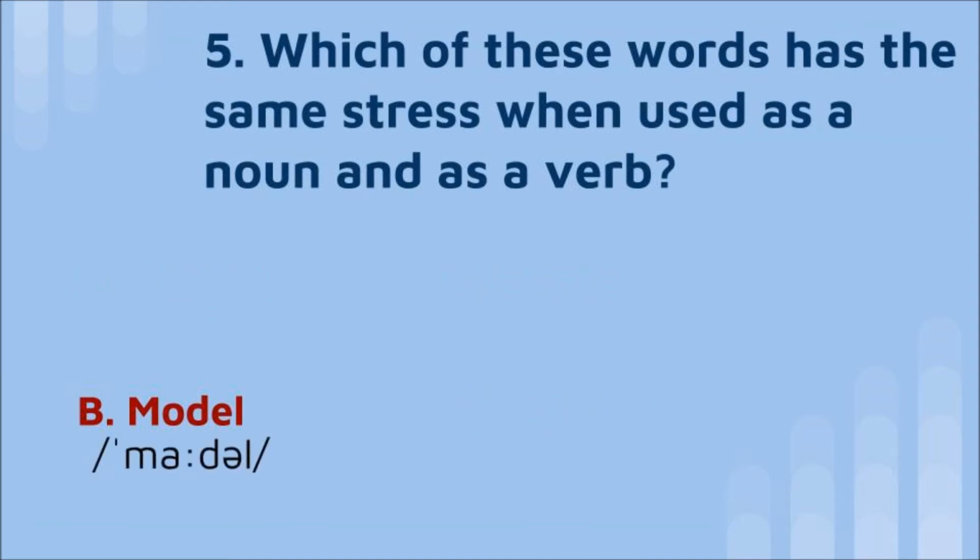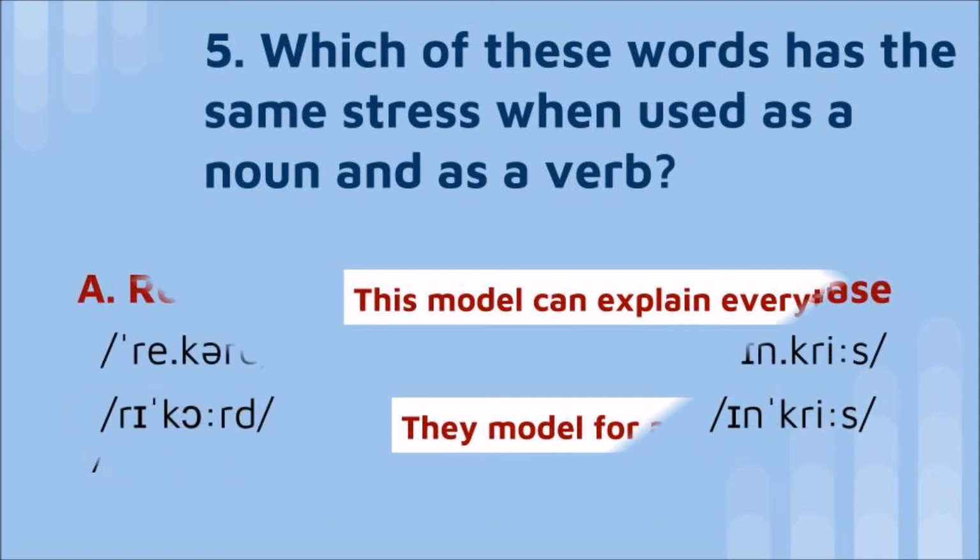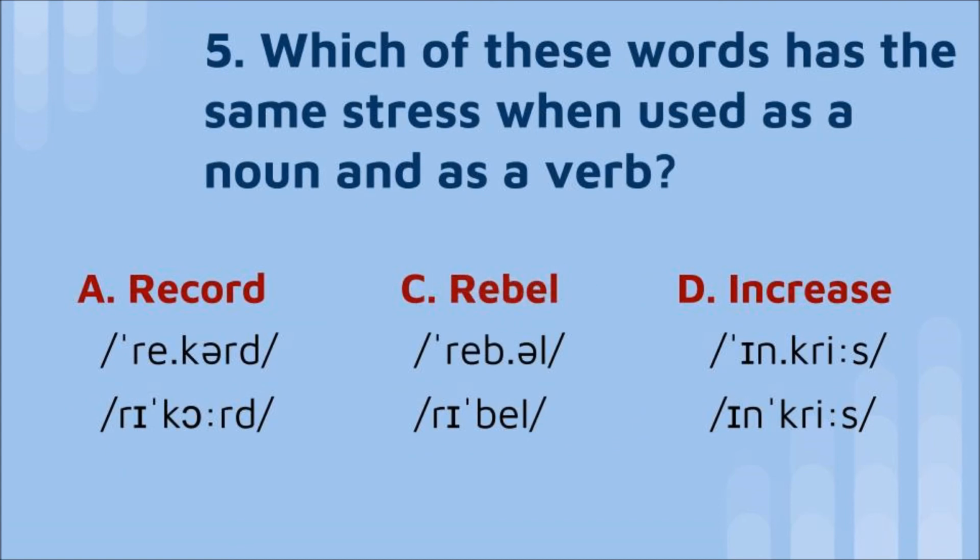It doesn't matter if it's used as a noun or as a verb, the pronunciation is always "model." Here are 2 sentences with both uses. Noun: this model can explain everything. Verb: they model for a big agency. With the other 3 words, the stress changes according to their use. As nouns, their pronunciations are record, rebel, and increase. As verbs, we pronounce record, rebel, and increase.